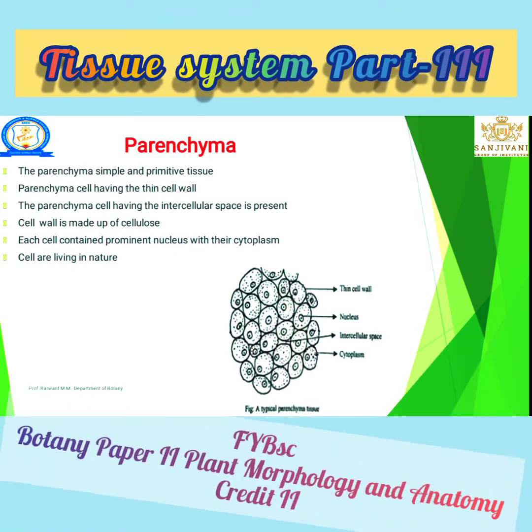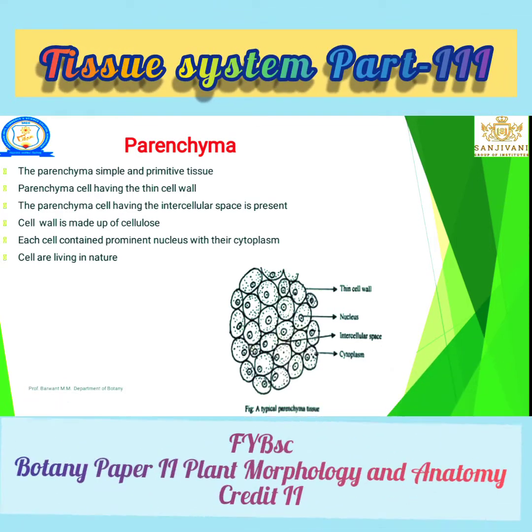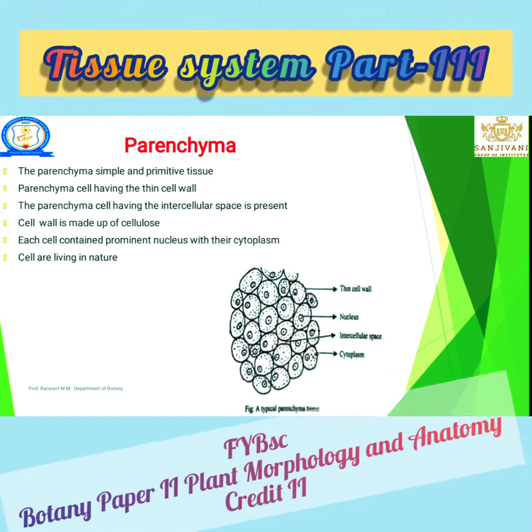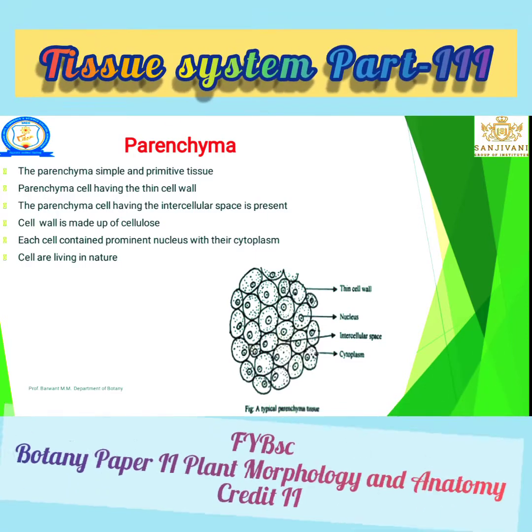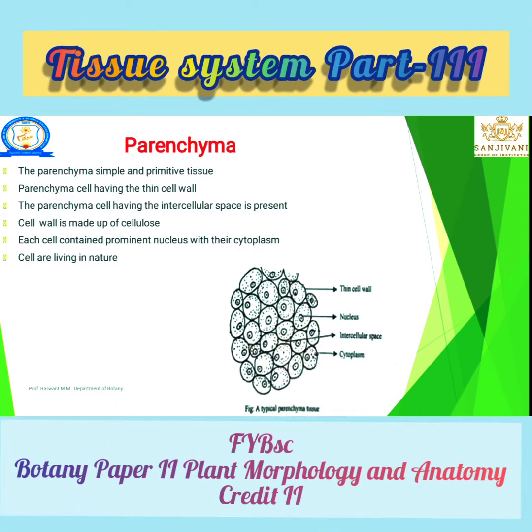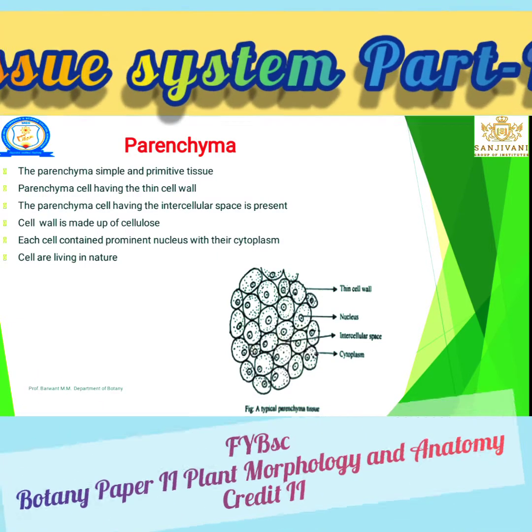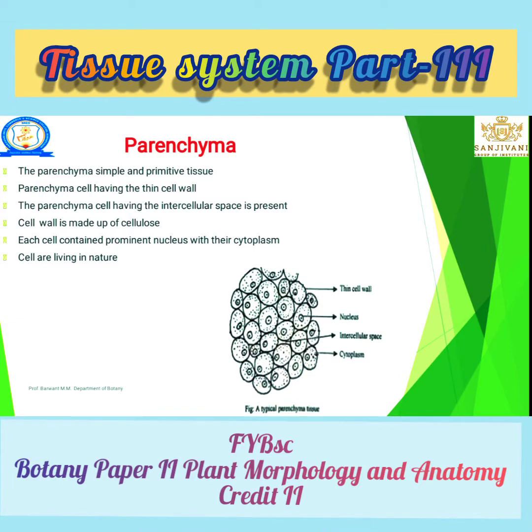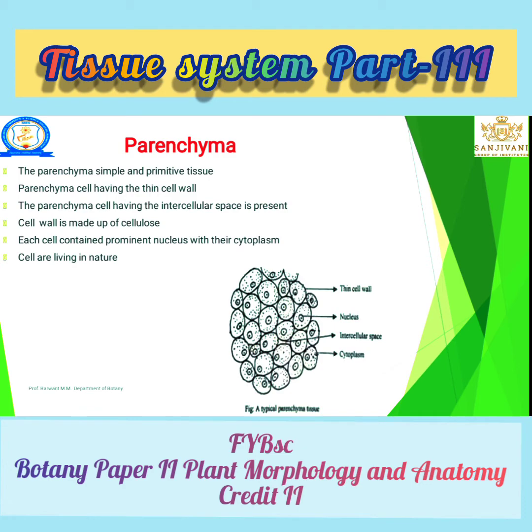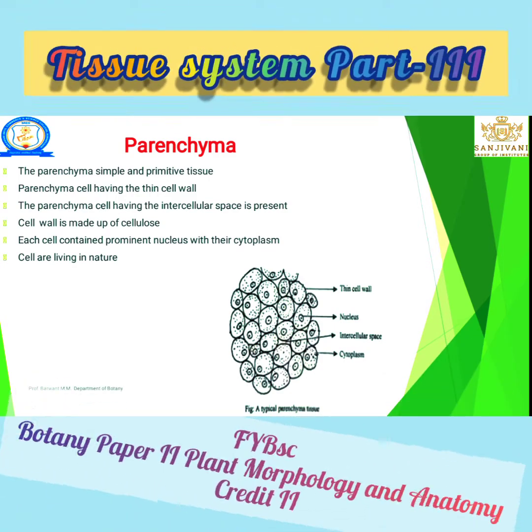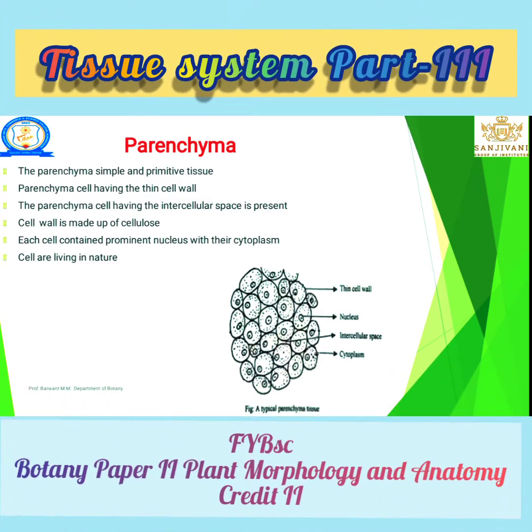Parenchyma is a simple and primitive tissue. Parenchyma cells have a thin cell wall. In the above diagram, we can see the parenchyma tissue. The cell is simple and has a thin cell wall. Parenchyma cells have intercellular spaces: in between two cells in a tissue there is a space, known as the intercellular space. The cell wall is made up of cellulose.